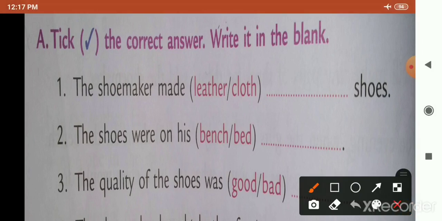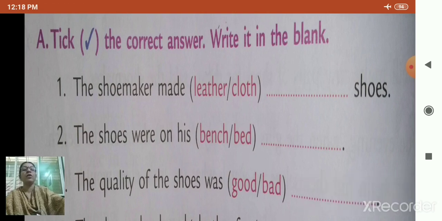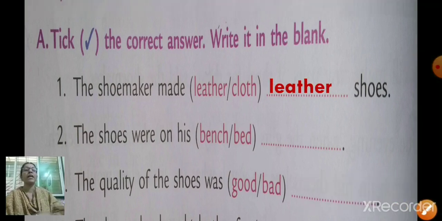Yes, the shoemaker made leather shoes. So what are you going to do? Put a tick on leather. Come on, do it fast. Did you put? Okay. Now, that same word leather you are going to write in the blank space.